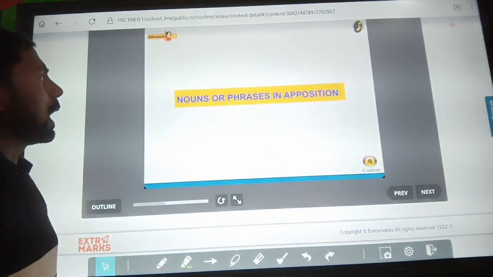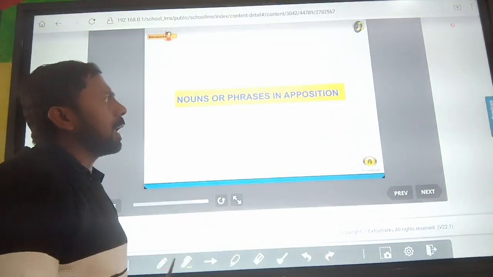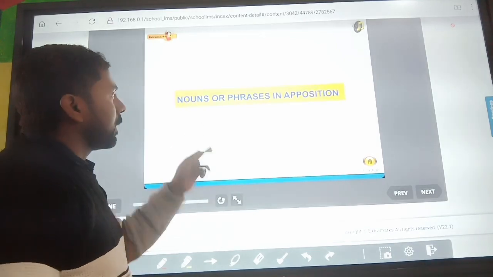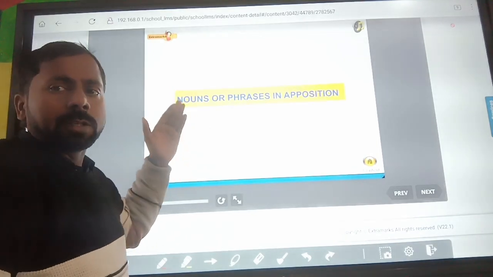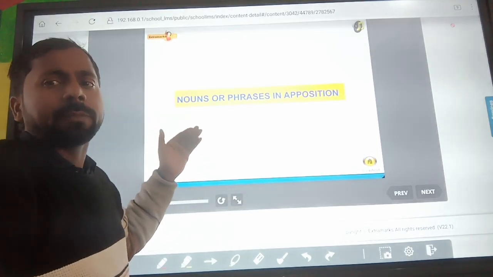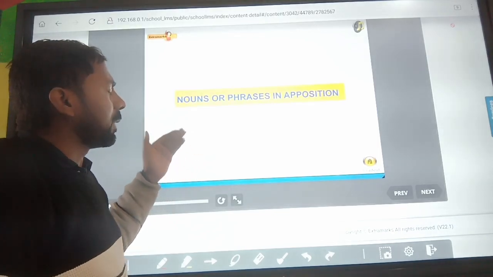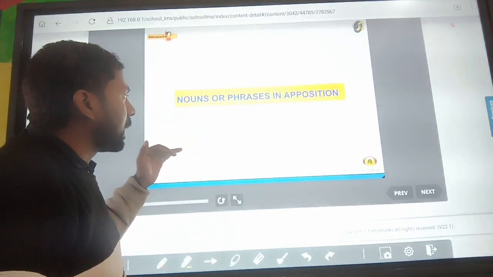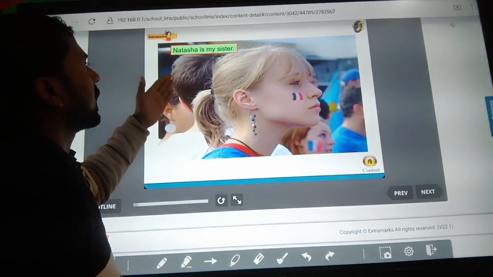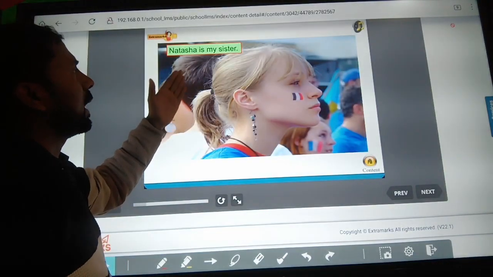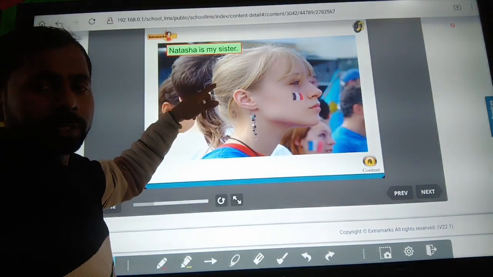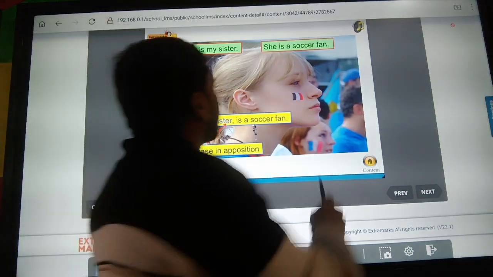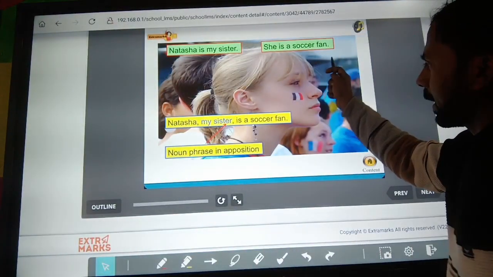Next is noun or noun phrase in opposition. It is also an instrument or rule that helps us combine two simple sentences into one sentence. So Natasha is my sister. It is a simple sentence. And next is, she is a soccer fan.